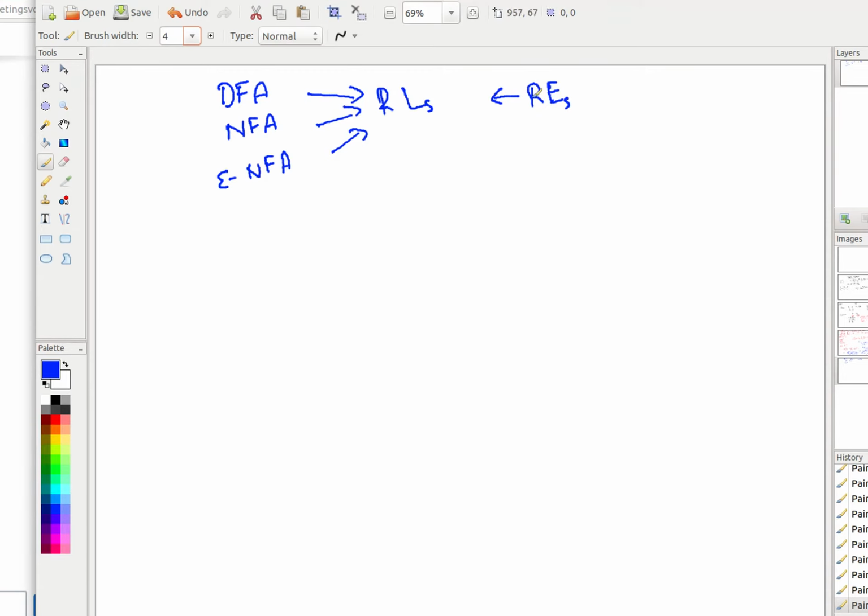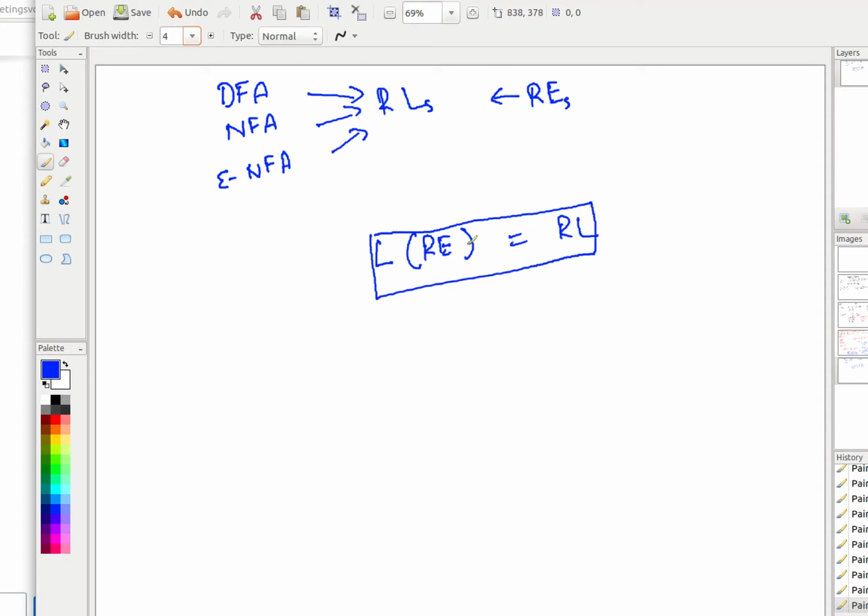One direction we already said: whenever you write a regular expression, the value of it is a language, which is a regular language. Okay, we haven't proved it. We said that it is, but we haven't proved it. So we have to prove that the language of every regular expression is a regular language.